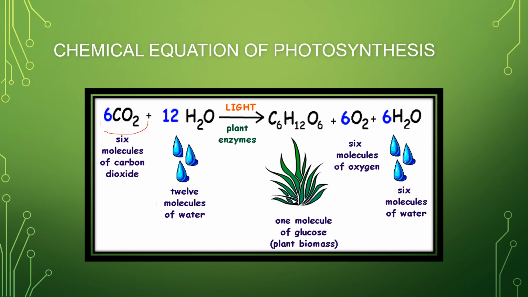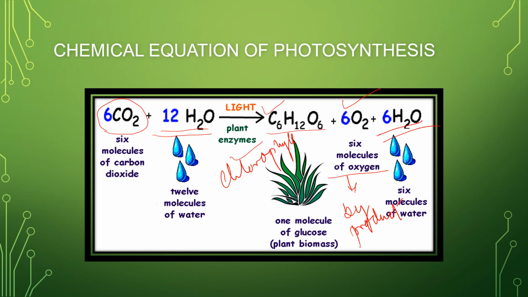So 6 molecules of carbon dioxide combine with 12 molecules of water in the presence of light, plant enzymes, as well as chlorophyll. These are all mandatory raw materials, and in that we are producing 1 molecule of glucose, C6H12O6. Now 6 molecules of oxygen, which is the byproduct, are being produced, and we are also producing 6 molecules of water. So this is the full balanced equation of photosynthesis. Please do learn it for your exams, because you may be asked for the chemical equation of photosynthesis, which should be balanced.